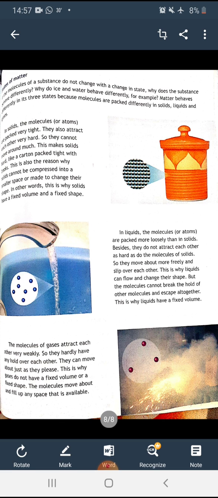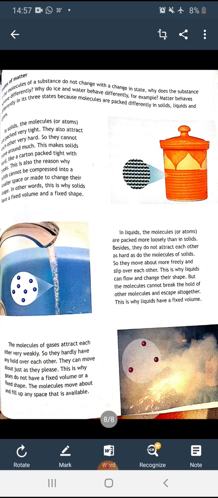packed tight with books. This is also the reason why solids cannot be compressed into a smaller space or made to change their shape. In other words, that is why solids have a fixed volume and a fixed shape. Because it cannot be compressed, it is hard. Right? They cannot move around much.